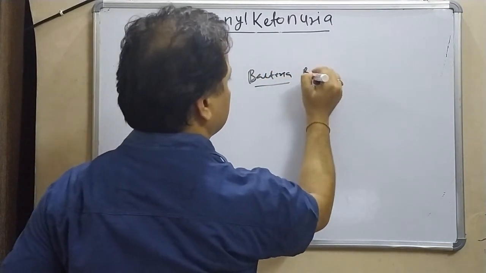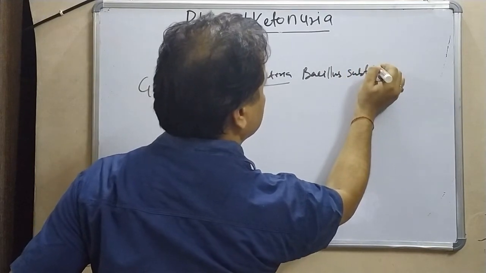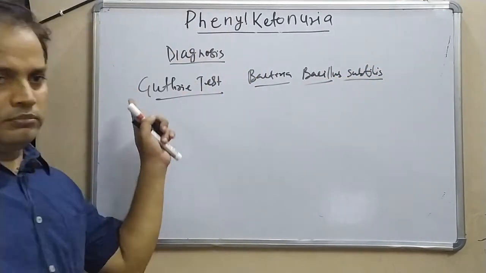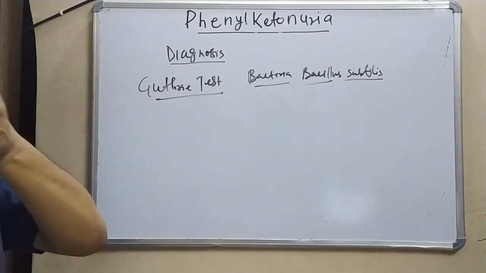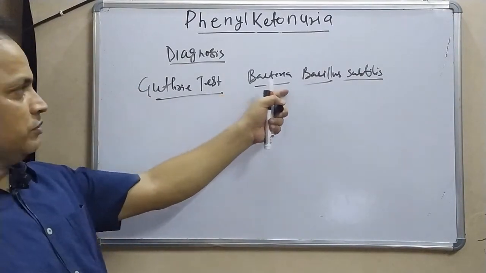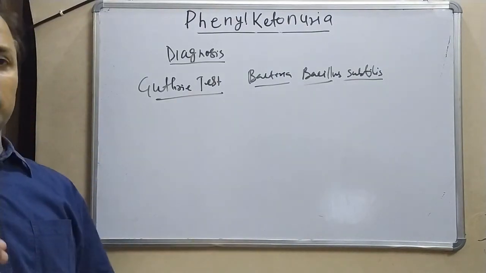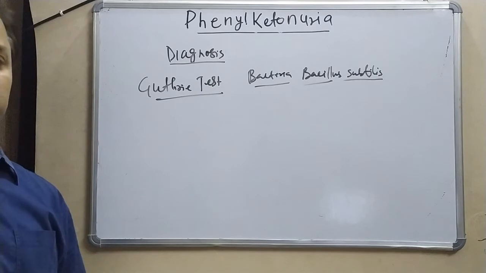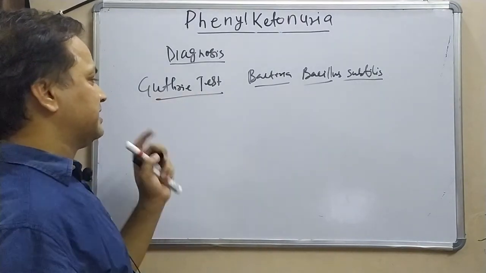Bacillus subtilis. This Guthrie test is a bacterial bioassay for phenylalanine, where we use the bacterium Bacillus subtilis. This test is performed once the baby has been fed with breast milk for a couple of days, then we perform this test.